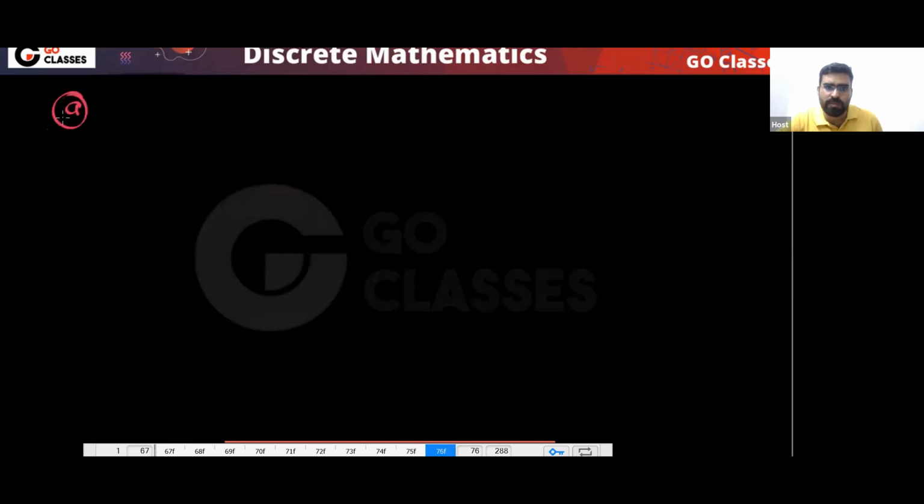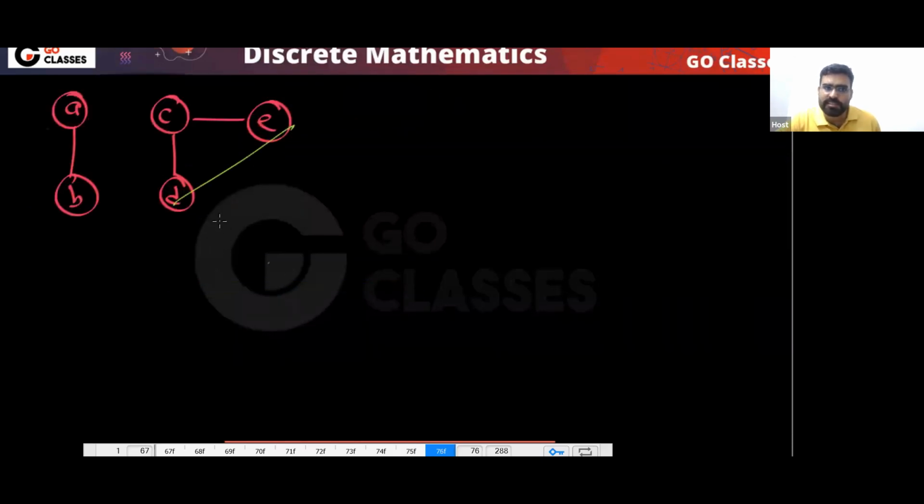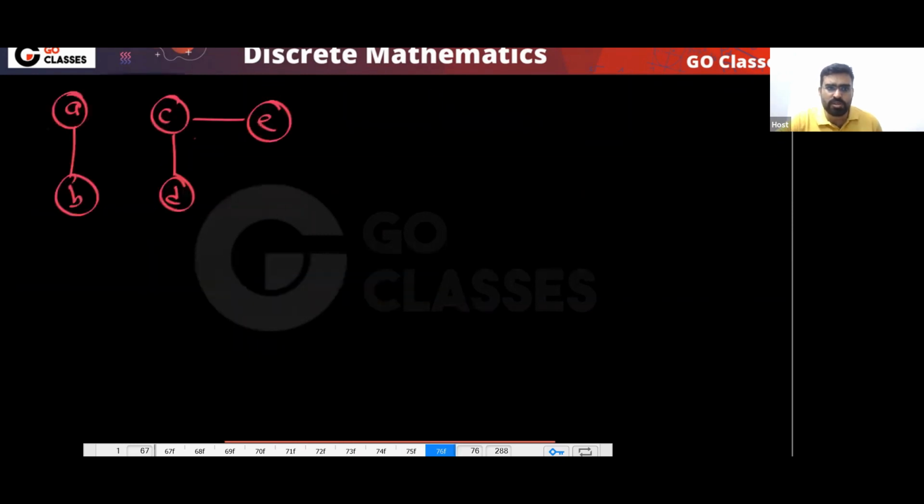True or false? For example, let me give you a forest with A, B, C, D, E. In this forest, by adding one edge between any two vertices, see, this is important. This is a forest. If I add this edge, a cycle will come. But the statement "between any two vertices" is important. Remember, this statement is important.